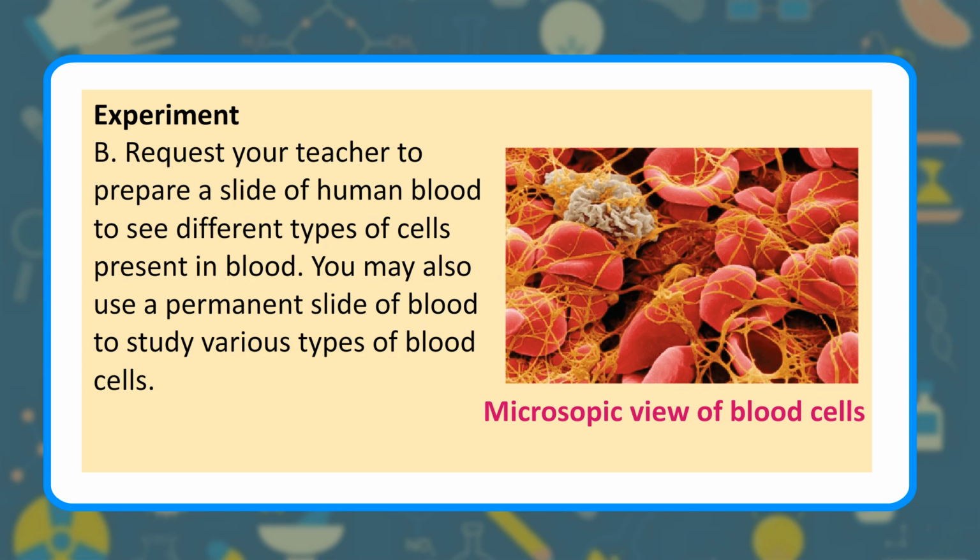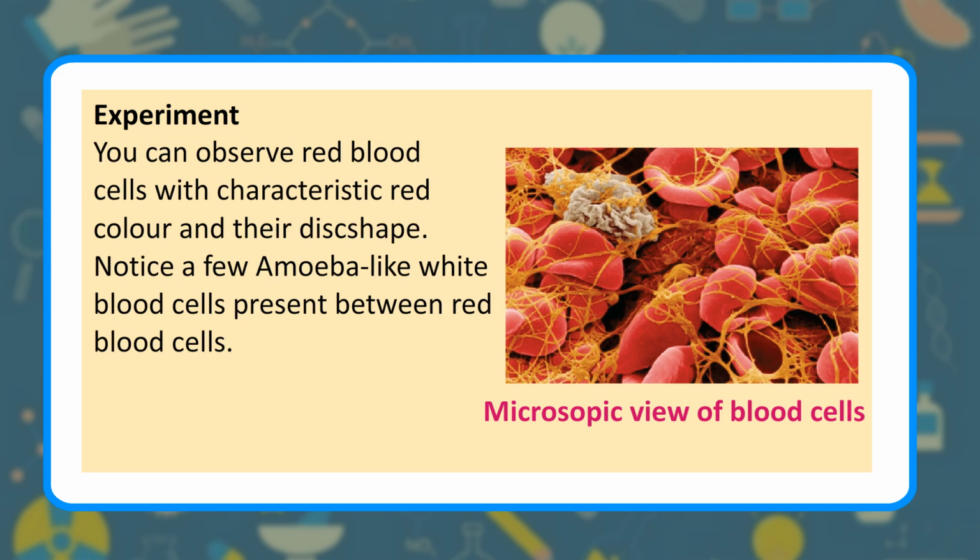B. Request your teacher to prepare a slide of human blood to see different types of cells present in blood. You may also use a permanent slide of blood to study various types of blood cells. You can observe red blood cells with characteristic red color and their disc shape. Notice a few amoeba-like white blood cells present between red blood cells. Microscopic view of blood cells.